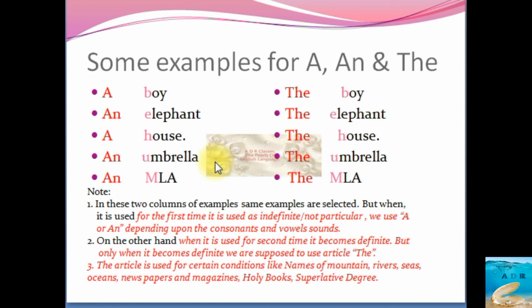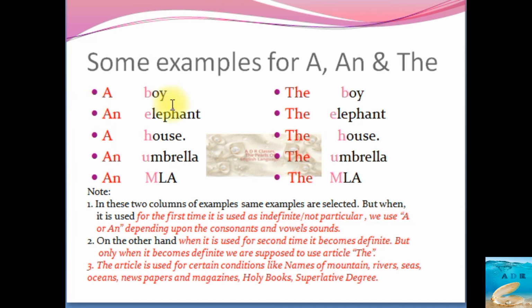Then you can see a note that I have written. I'll read this note for you. In these two columns, the same examples are selected, but when it is used for the first time, it is used as indefinite or not particular. We use A or an depending on the consonant and vowel sounds. That's exactly what I have explained now.